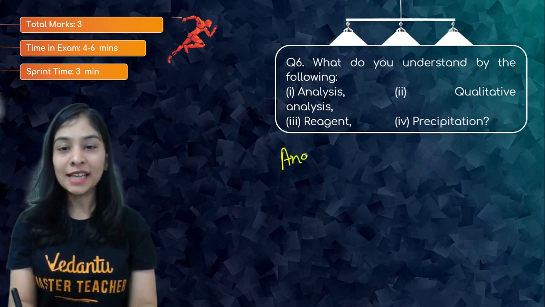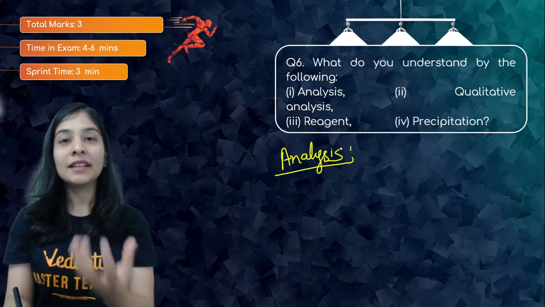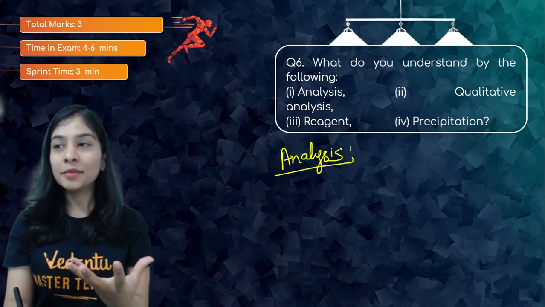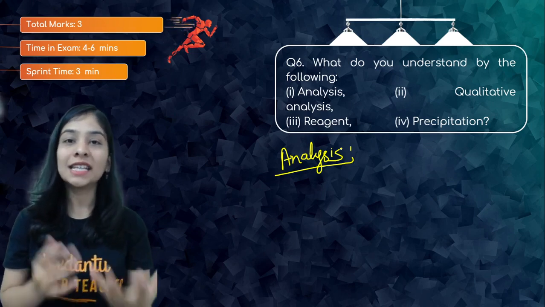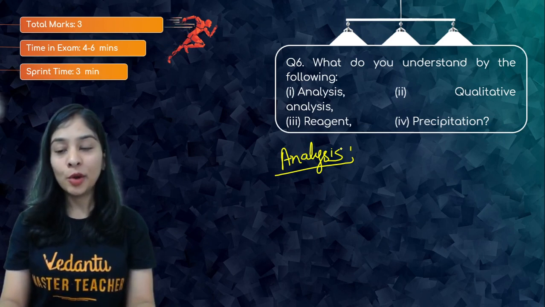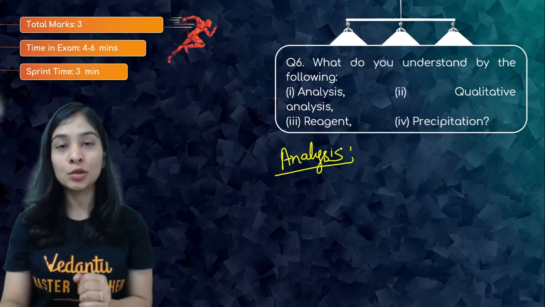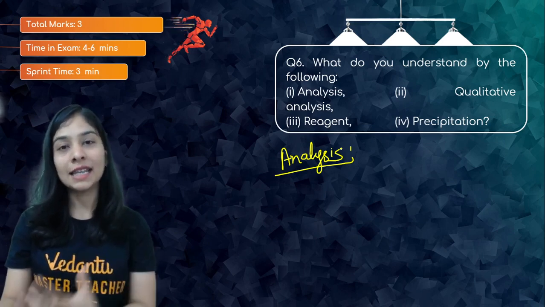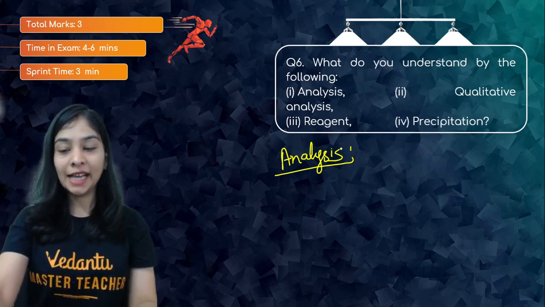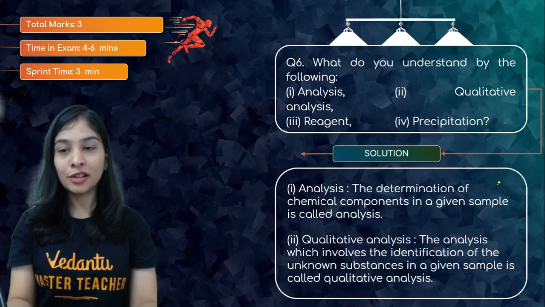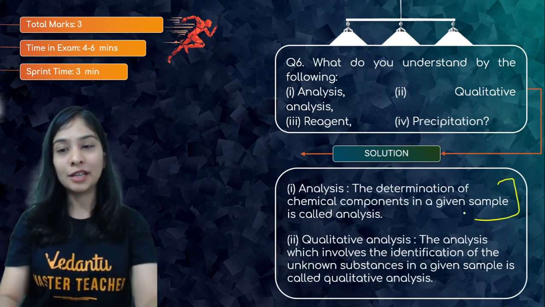When I talk about analysis, you know pretty well what it is: we are analyzing something. Analyzing something means to know about the components present in the substance, qualitatively or quantitatively. You want to know what composition is present in it, what types of cations and anions are present, and every detail. So that's what analysis is. The detailed solution is also written: determination of all the chemical components.